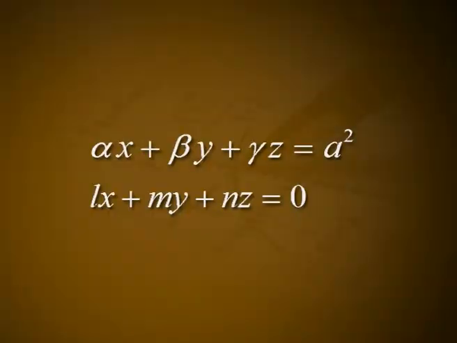This, for all values of r, passes through the line αx + βy + γz = a², lx + my + nz = 0. This is the line L'. Similarly, it can be shown that the polar planes of every point on L' also pass through L. If two lines L and L' are such that the polar plane of every point of one passes through the other, then L and L' are called polar lines.